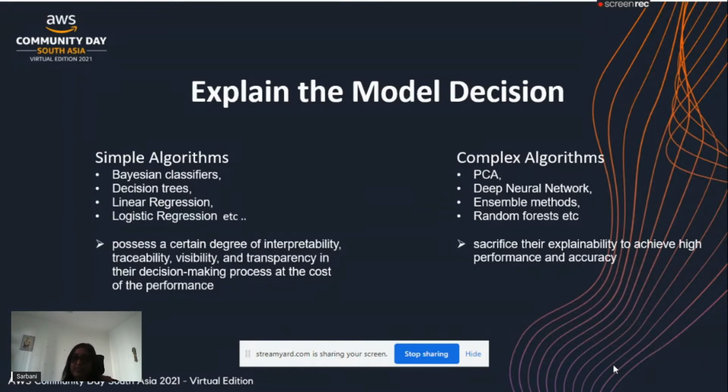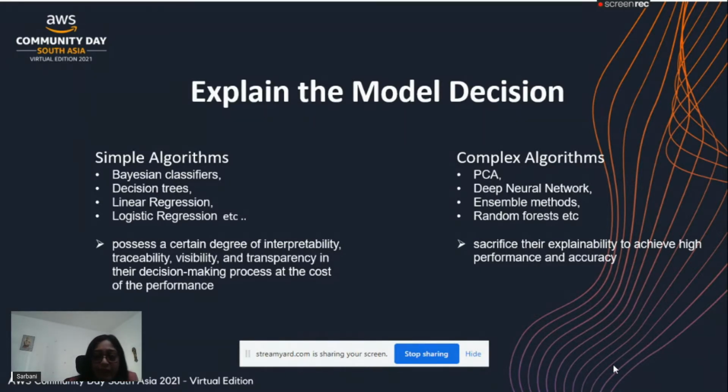We can interpret the result in simple English rather than going deep into some technical analysis. There are a lot of simple algorithms: Bayesian classifier, decision trees, linear regression, logistic regression. They are simple and good algorithms through which we can make interpretable models. But complex algorithms like PCA, deep neural networks, ensemble models, and to some extent random forest, are black box models. Yes, we get high performance models with these complex algorithms, but we lose the interpretability and explainability.